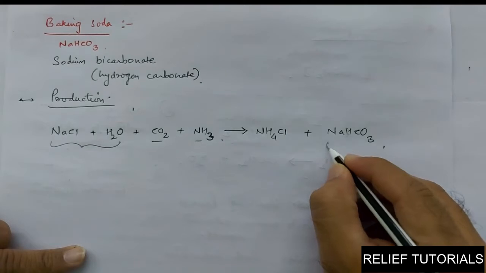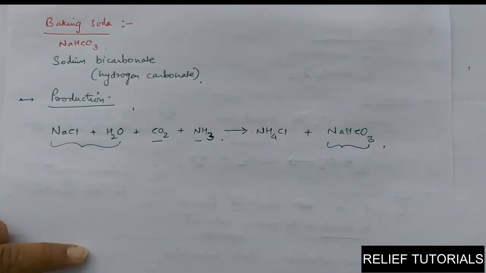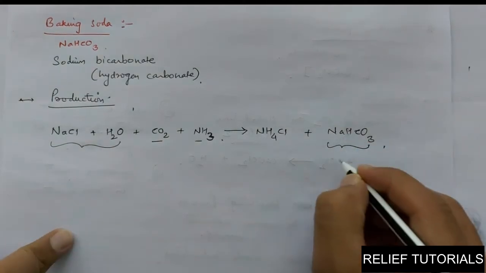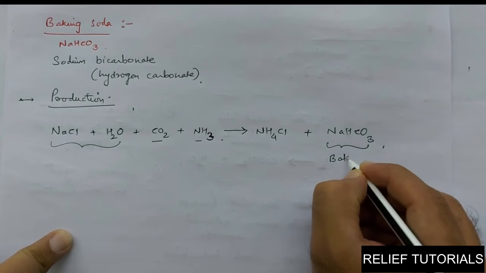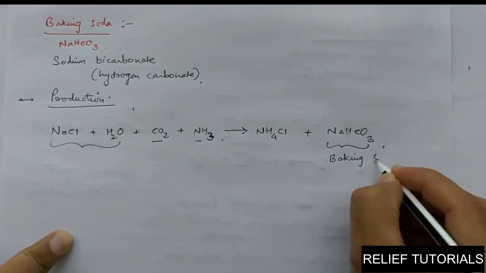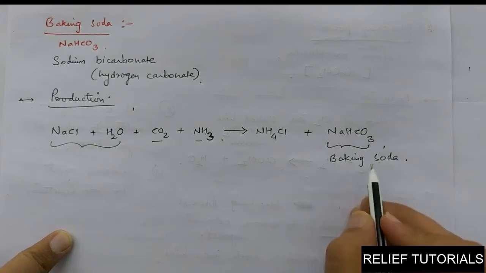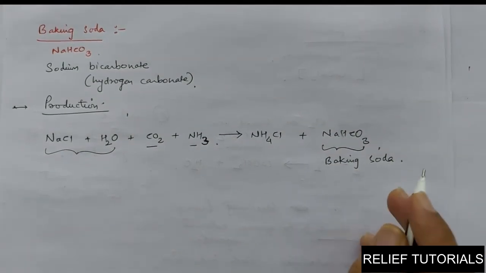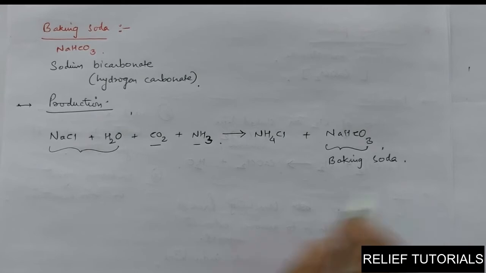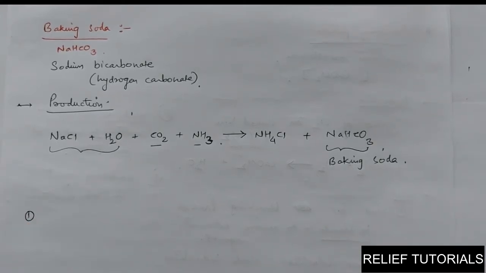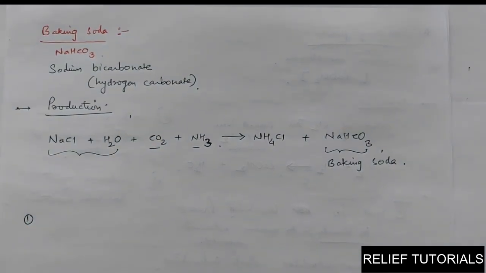So this is sodium bicarbonate, baking soda, normally used in the food industries. Many times we use it at our home also. Remember, this is baking soda, not baking powder. How can we prepare baking powder? That is use number 1: how can we prepare baking powder from it.